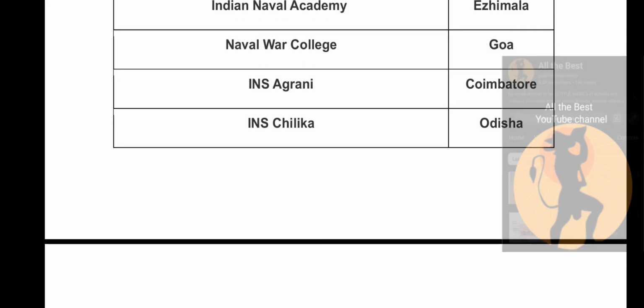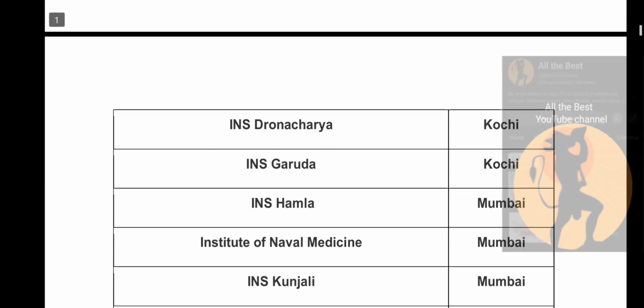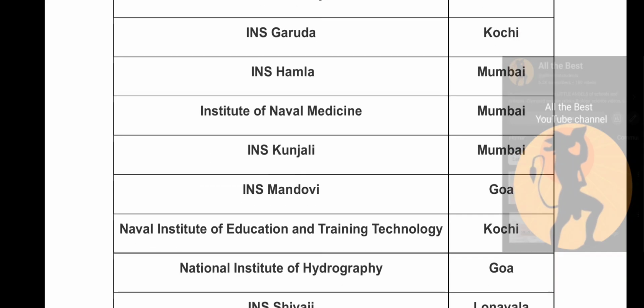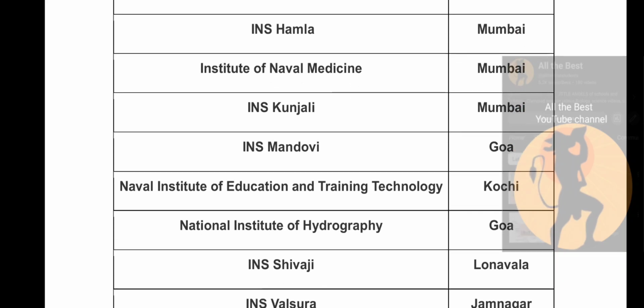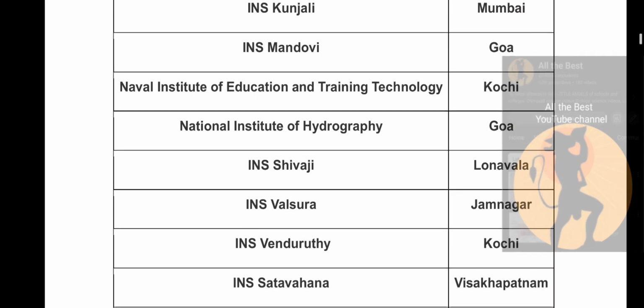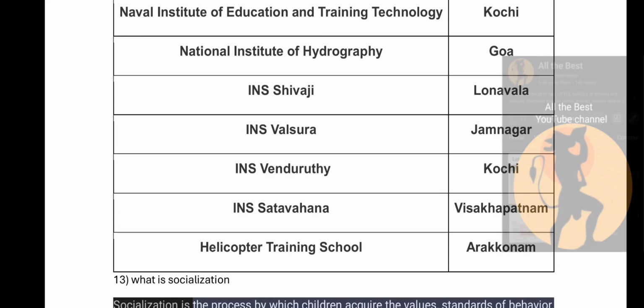INS Agrani, Coimbatore. INS Chilika, Odisha. INS Dronacharya in Kochi. INS Garuda in Kochi. INS Hamla in Mumbai. Institute of Naval Medicine, Mumbai. INS Kunjali, Mumbai. INS Mandovi, Goa. Naval Institute of Education and Training Technology, Kochi. National Institute of Hydrography, Goa. INS Shivaji, Lonavala. INS Valsura in Jamnagar.